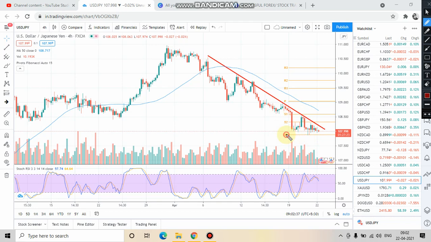market is going flat here. Market is taking support at this particular level, though we can see that market is getting resistance from this line. You can also draw this line in your charting platform in the 4 hours time frame. You can see that market is respecting this line as a resistance, and right now market is getting support also at this particular level. Then what should be your strategy?